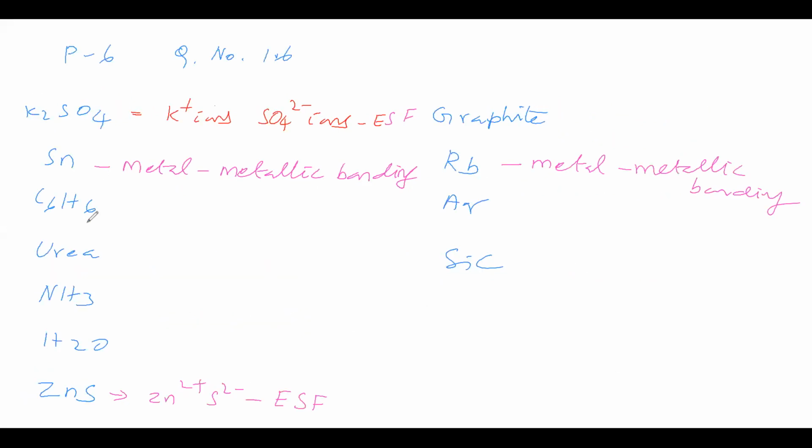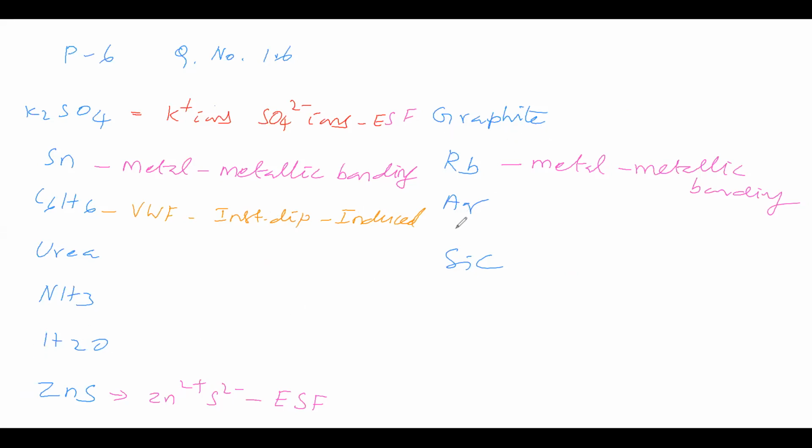Okay, now we'll see benzene. Benzene comes under which category? Net dipole moment 0. So non-polar molecules. Non-polar molecules means van der Waals force. Van der Waals force means instantaneous dipole, induced instantaneous dipole. That is possible. Okay. Urea not non-polar. Ammonia not non-polar. Water is not non-polar.